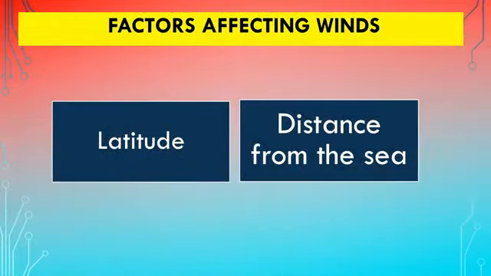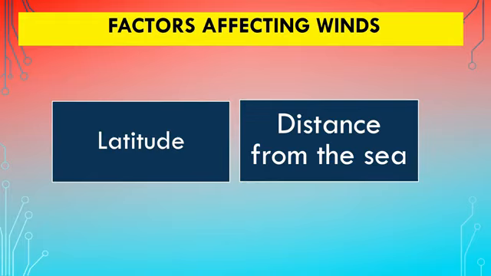There are 2 factors which affect winds. These are latitude and distance from the sea. Latitude does not have a direct role to play in deciding the direction or speed of the wind, but latitude affects the temperature, temperature affects the pressure, and both temperature and pressure together affect the wind direction. How does it happen? Normally the winds blow from high pressure to low pressure area.